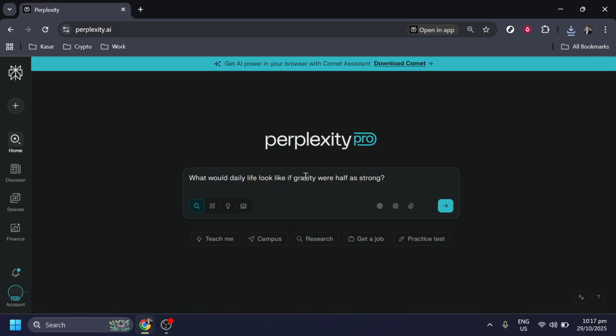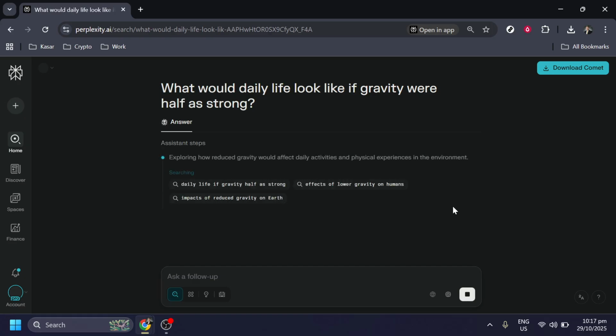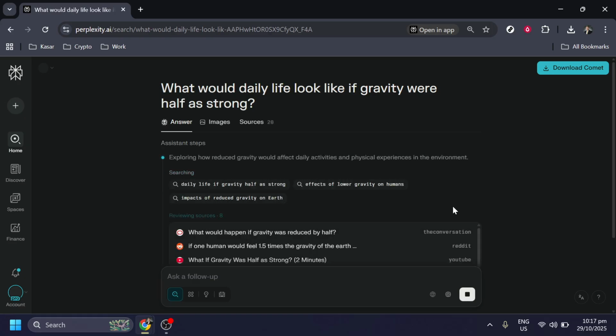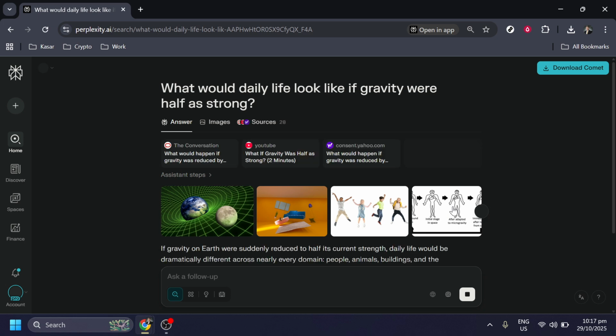Imagine how activities like walking or jumping might feel, how architecture could change, or even how it might influence the flight of birds and the flow of oceans. Once your question is set, look for the Submit button on the website. This is usually easy to find on the interface. Click on it to send your inquiry into the digital ether, where Perplexity will work its magic to gather information and provide you with a comprehensive answer.